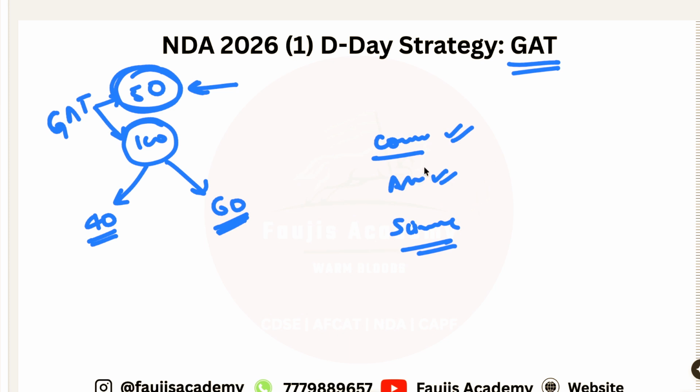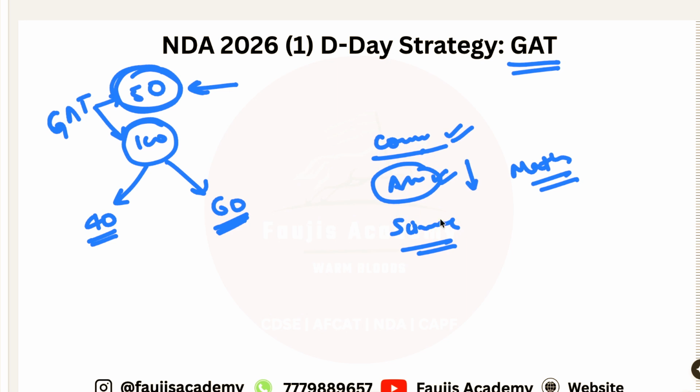Why arts or commerce guys? Arts guys have the least probability of writing the NDA exam because they cannot clear the maths paper. It's not that they cannot, but it gets extremely difficult for them, next to impossible, like scaling Mount Everest. Commerce guys also just study maths for the sake of it.